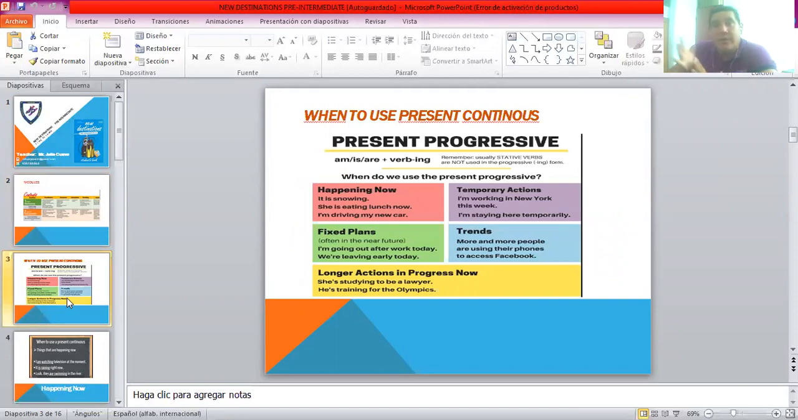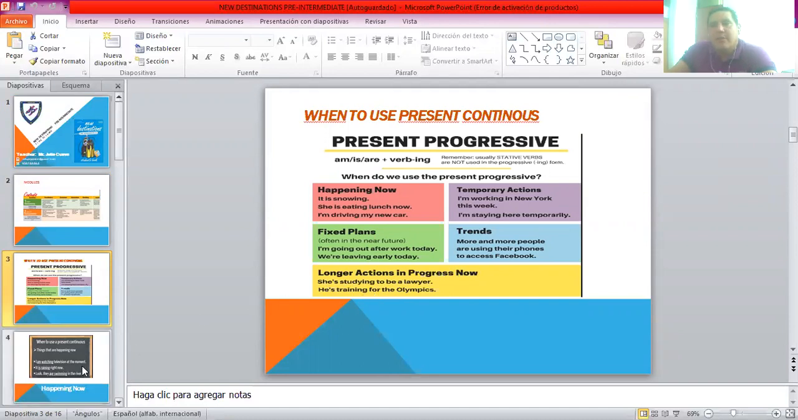Present continuous, or present progressive, we're going to use when things are happening at this moment, and for future plans. As you can see here, fixed plans, temporary actions, but we're going to go more into detail and I'm going to simplify it for you. Longer actions in progress. She's studying to be a lawyer. It's something that she's going to be doing for a while.